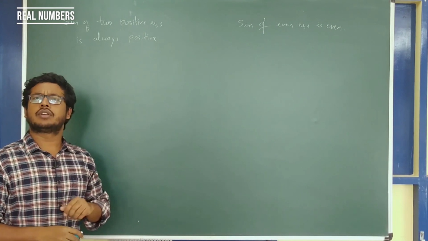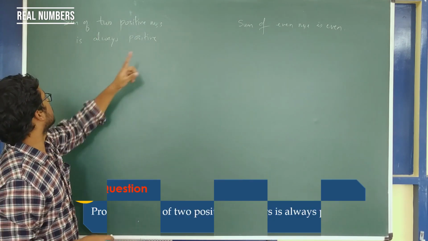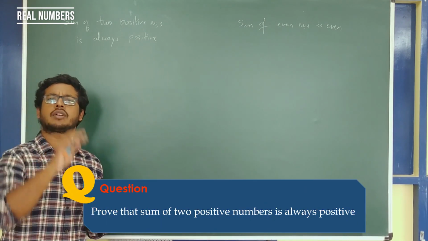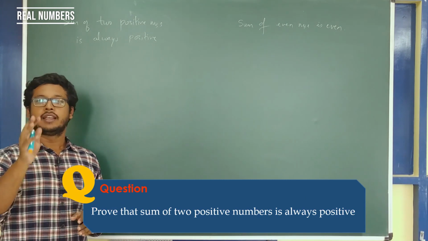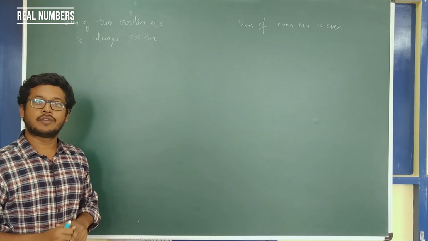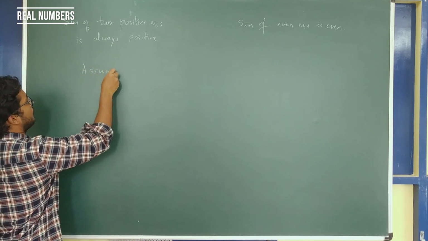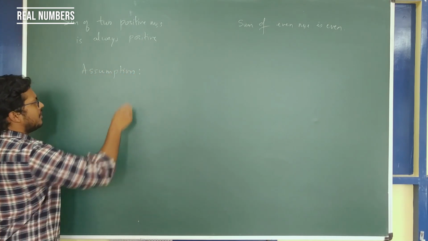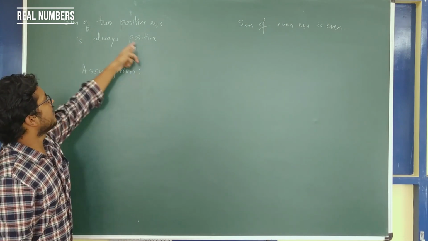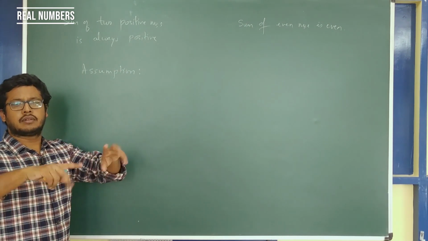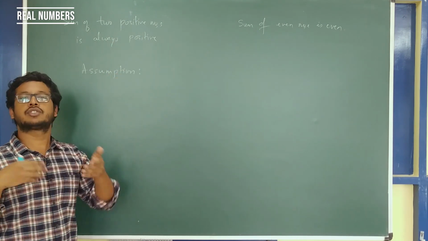Let's see this one. We know that the sum of two positive numbers is always positive. This one we definitely know. Now the question is, how do we prove this? In order to prove this, let's start with an assumption. Generally, whatever the given statement is, we assume that the opposite of that is true.